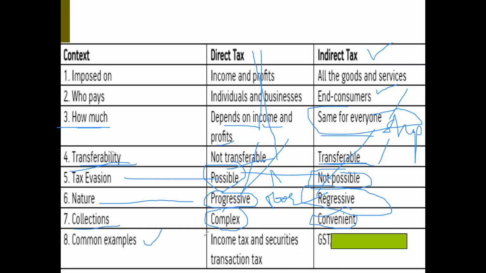The examples: direct tax example is income tax, and securities transaction tax. Securities transaction tax means, you all know about shares, debentures, bonds, etc. On the purchasing and the selling of them also, you have to pay direct tax. In case of indirect tax, the example is the GST. So this is about direct tax, indirect tax, their advantages, disadvantages, that is pros and cons, and the differences between direct taxes and indirect taxes.